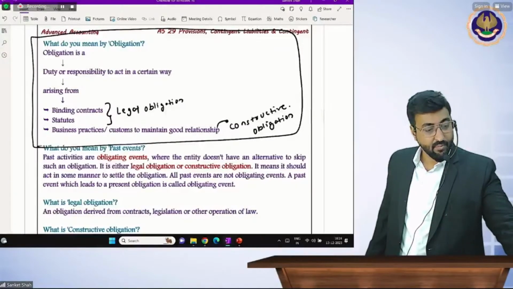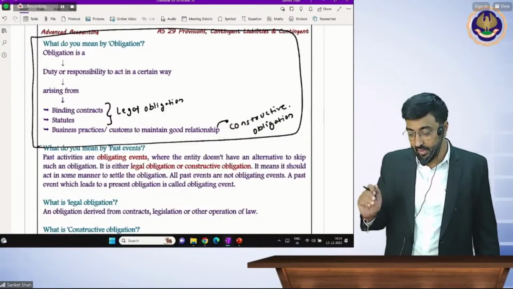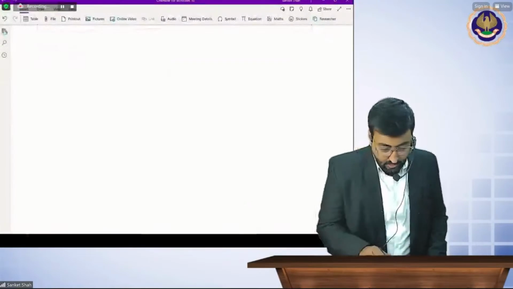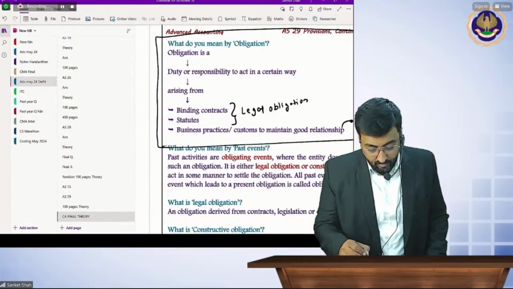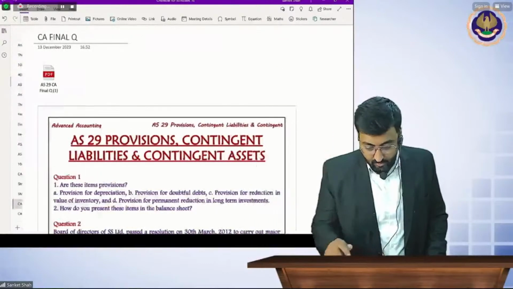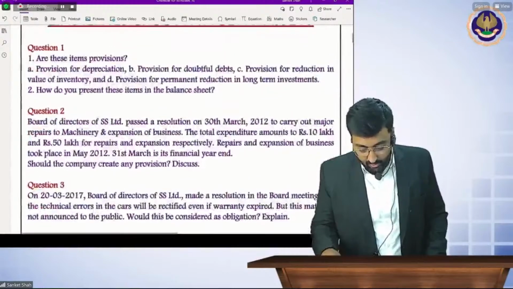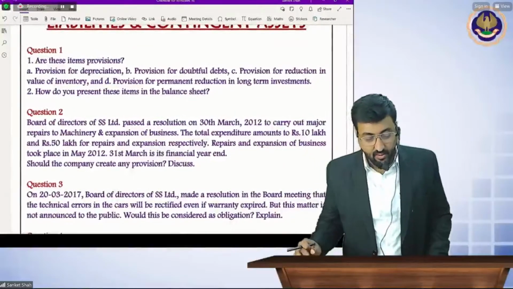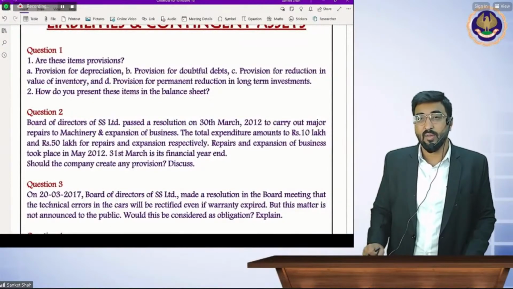I'm giving you two examples, two illustrations, and you just solve these illustrations so your concepts will get 100% clear. These first two examples, or you can complete all three examples. So you read it, and I am giving you exactly 7 to 8 minutes.